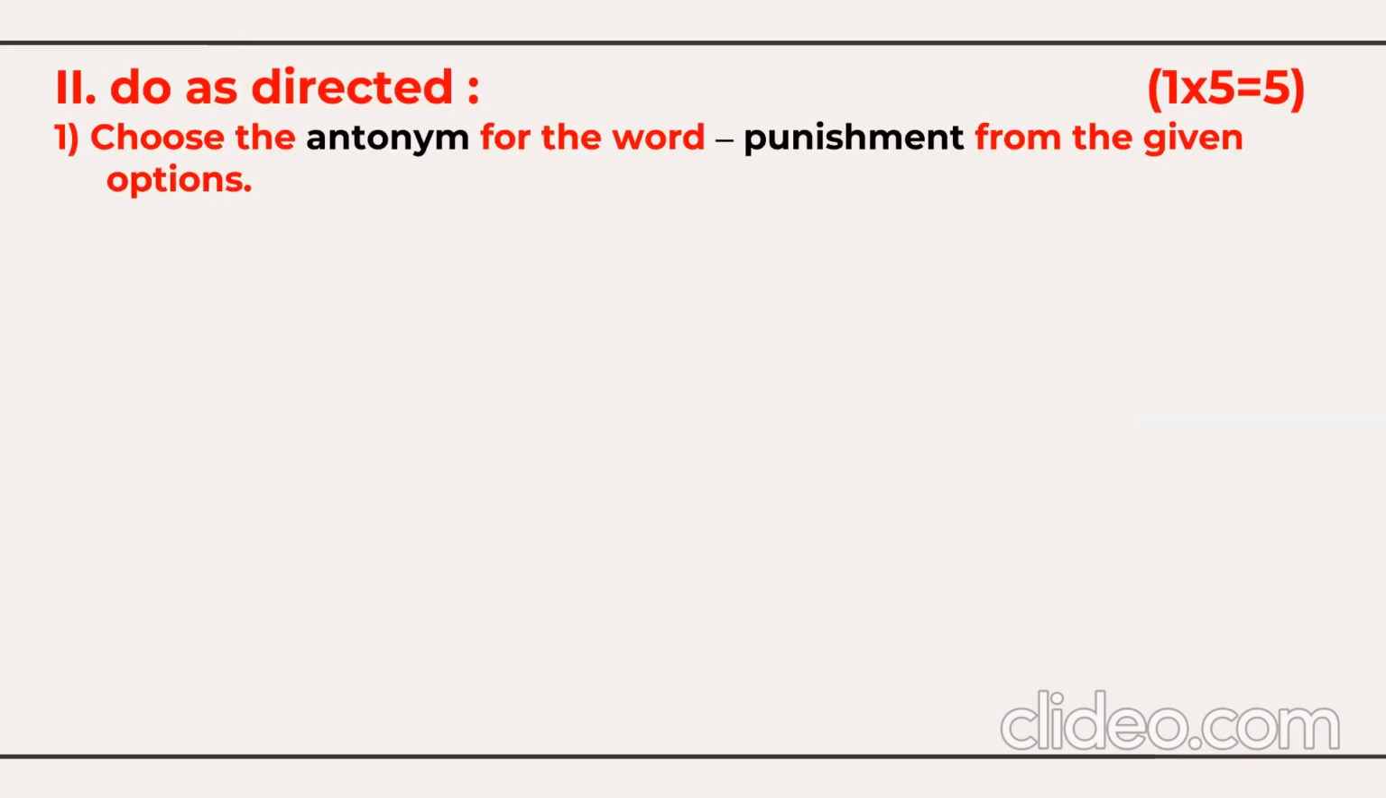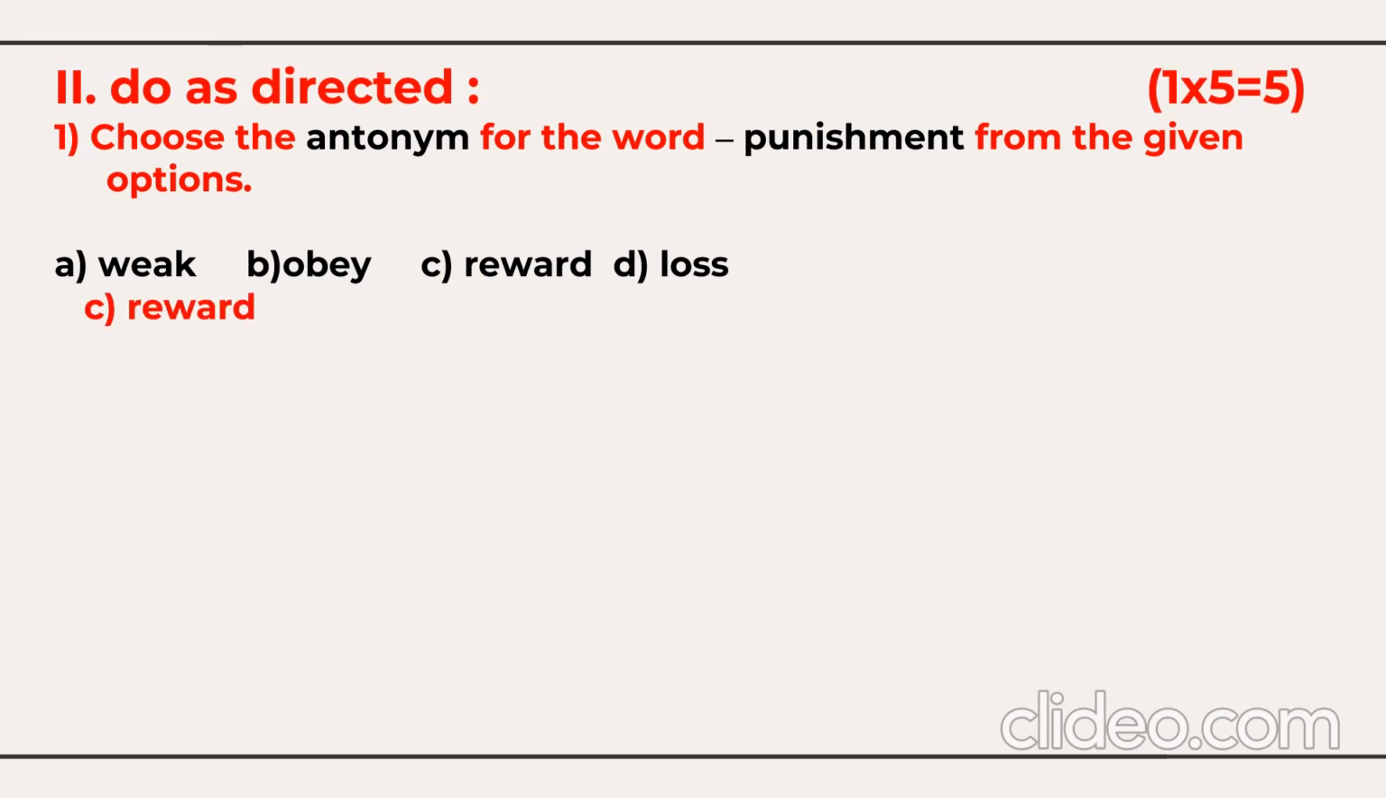Here you have 5 different questions. For example, the very first question will be: choose the antonym for the word punishment from the given options. Antonym means the opposite meaning of the word. So you need to find the opposite meaning of punishment: weak, obey, reward, loss. So obviously what is the answer? Reward. Reward is the antonym of punishment. That is for 1 mark.